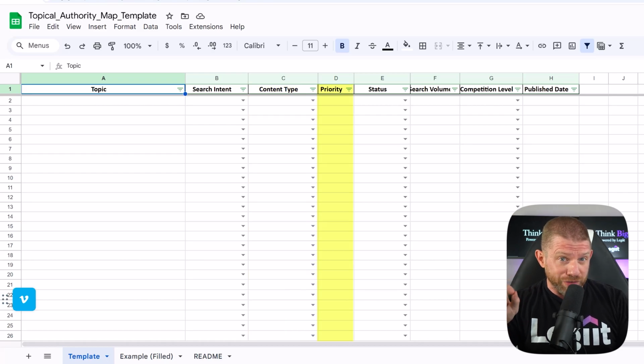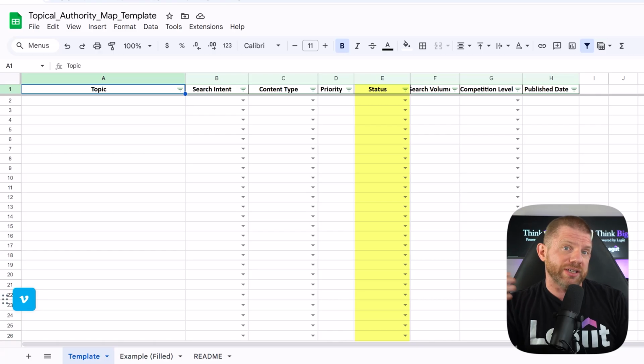Priority is your order of operations. What do you create first, second, third? This is where strategy comes in. Status tracks your progress. So stuff like not started, in progress, published, needs update, etc. It's simple, but it's essential.